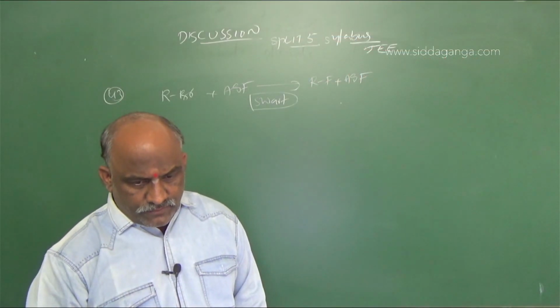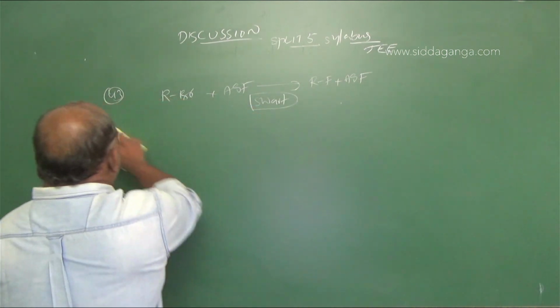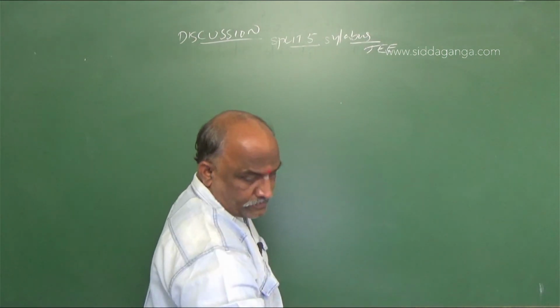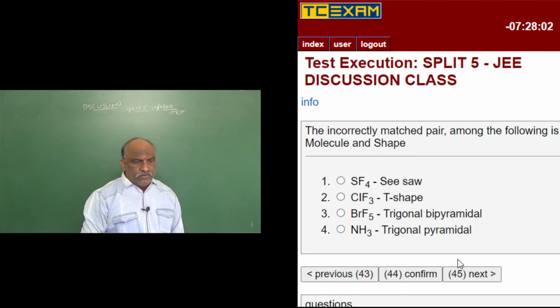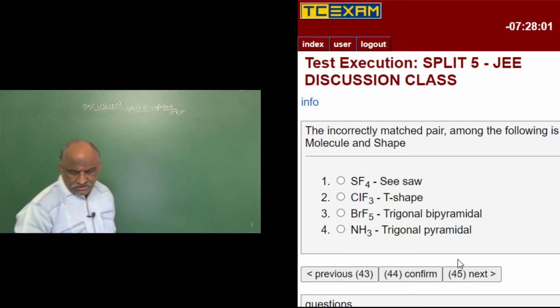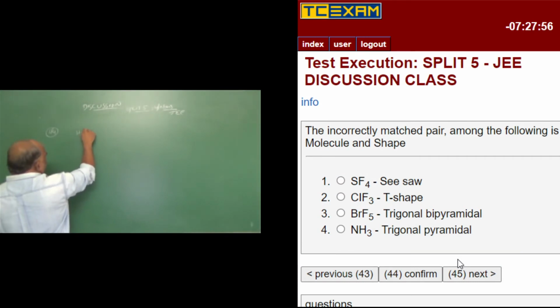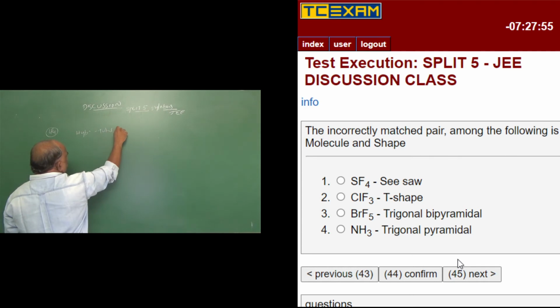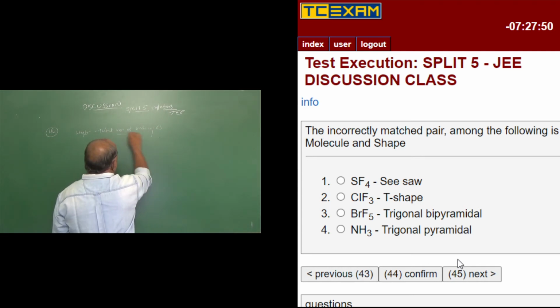Next question number 44. The incorrectly matched pair among the following is molecular shape. This is a direct question. According to hybridization, we know the total number of valence electrons divided by 8.